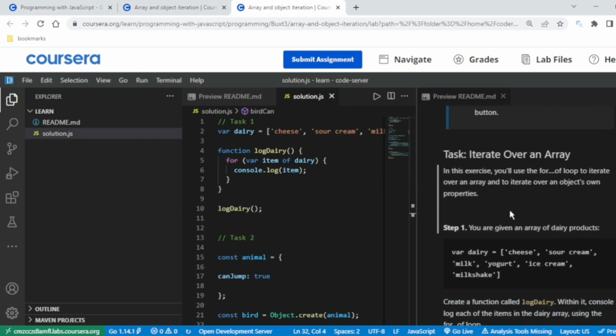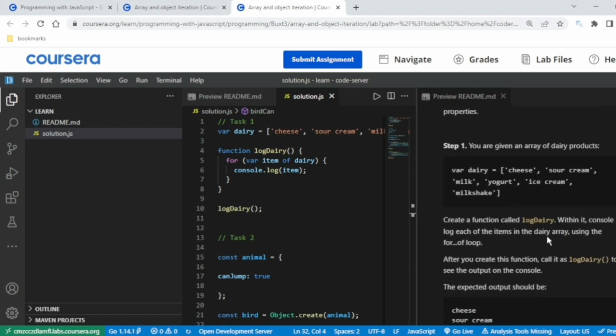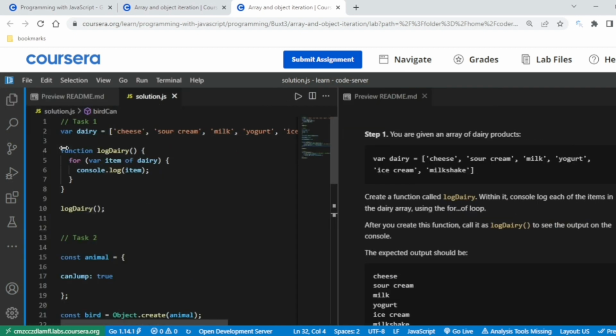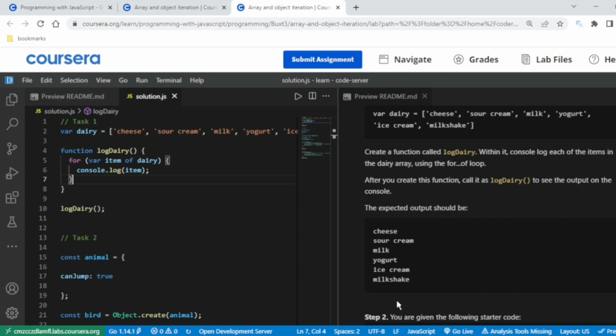Anyways, let's do it. The task is to iterate over an array. We are already given this: you are given an array of dairy products, and create a logDairy function within it. Console log each and every item using a for of loop. You have already been given the variable dairy, the array with cheese, sour cream, milk, and the function logDairy. So how to write this? For const item of dairy, we are checking each and every item, console log that item, and just call logDairy to get each and every item. That's what they were expecting as the output.